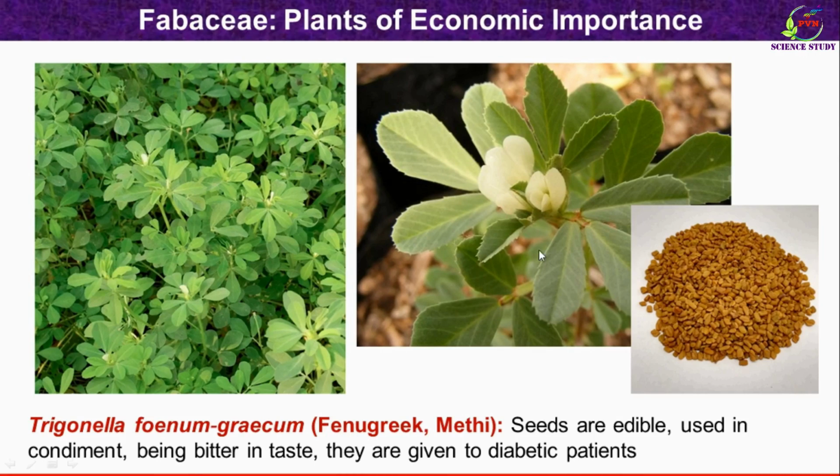These are the leaves and flowers of the plant. The seeds of the plant are edible and used as a condiment. They are bitter in taste. The seeds are also given to diabetic patients to reduce sugar level in blood. This is a very common vegetable.